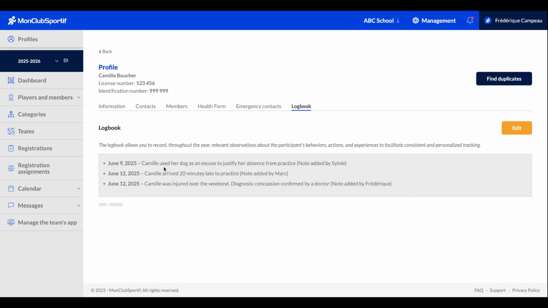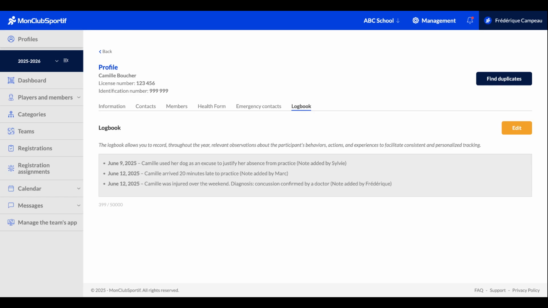As you can see here, I've already created 3 notes for Camille. The way I structure my entries is pretty simple. First, I added the date, so I know exactly when the observations happen in the year. Then I added a short description of the behavior or the situation I want to note. And finally, I always include who wrote the note because this profile is shared with all administrators on the platform. It's useful to know who added the comment in case you need to follow up with them for more context or to start a conversation.